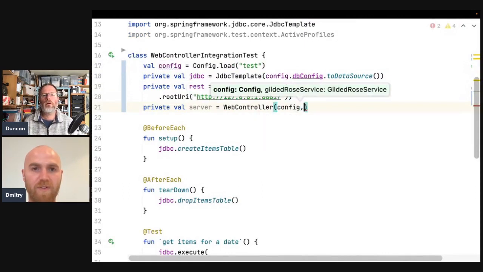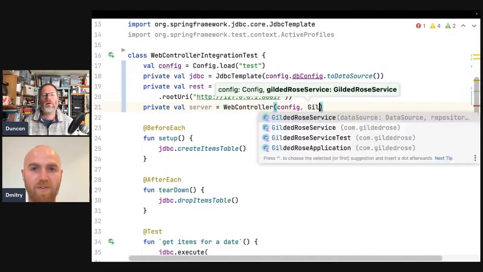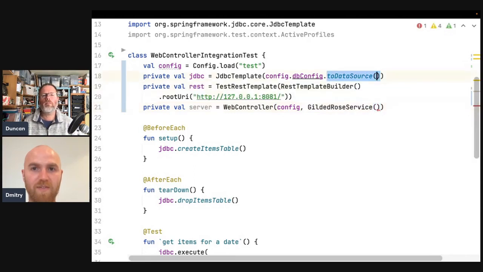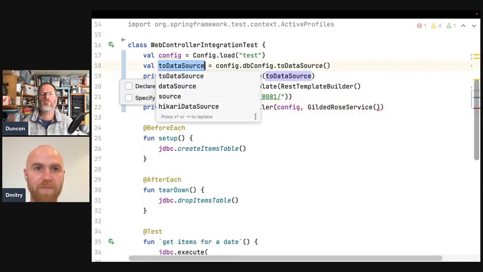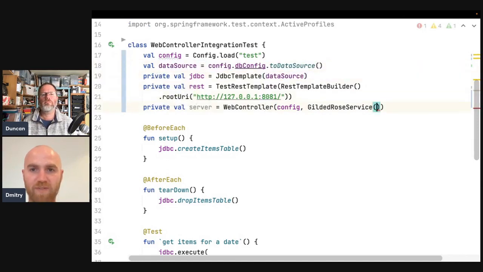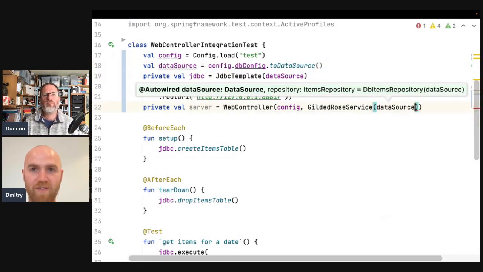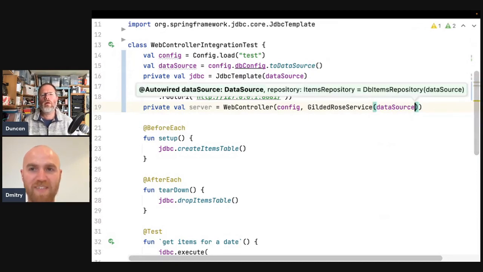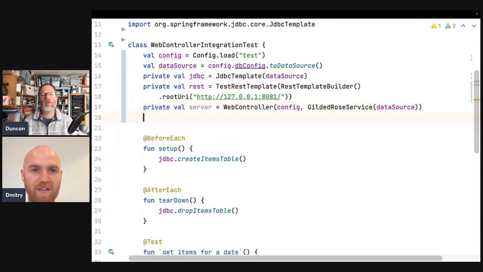We have config, and then need to create Gilded Rose service. And then data source we have here. We kind of have things already. Data source. And that's really it. It's because the rest it constructs itself right now. Okay. Leave it as it is just to see if it works, basically.